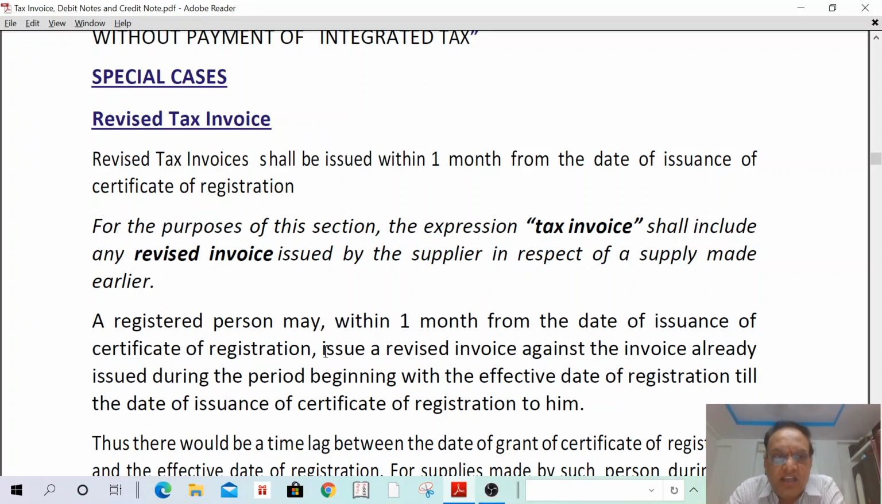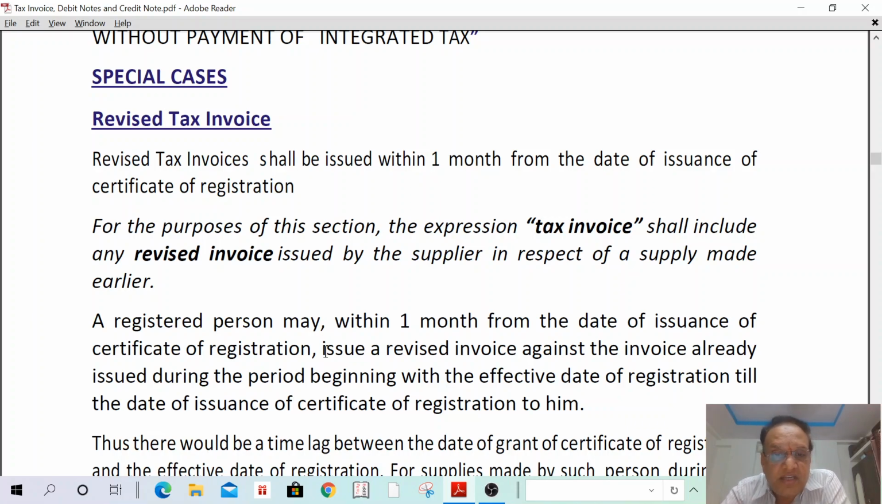Got my point? I can read it for better understanding. A revised tax invoice shall be issued within 1 month from the date of issuance of the certificate of registration. We have to issue within 1 month from the date of the registration certificate grant. For the purpose of this section, the expression tax invoice shall include a revised invoice issued by the supplier in respect of a supply made earlier. Earlier I have already issued an invoice; in lieu of that, I issue a revised tax invoice.